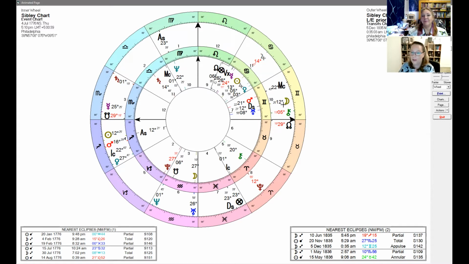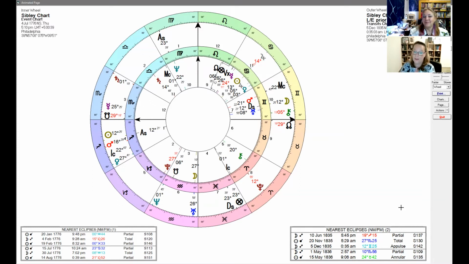That lunar eclipse, the moon right on the descendant of the other people, the other country, open enemies. So yeah, really interesting. And I really like that the ascendant of the eclipse chart is right on that Neptune in the 10th. So it's become part of your, not mythology, but like you're saying, folklore, and it's part of your culture, just part of the mythology of your country now. I like it. And you have Uranus in the 3rd house, right on the moon.